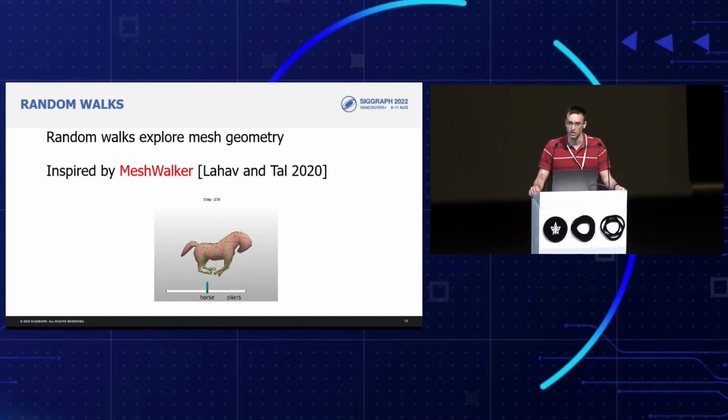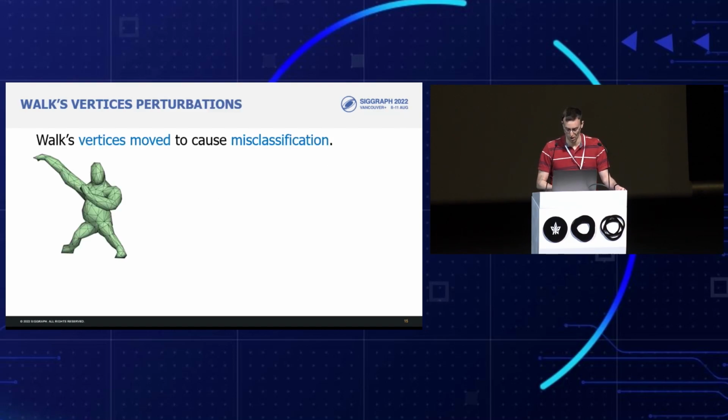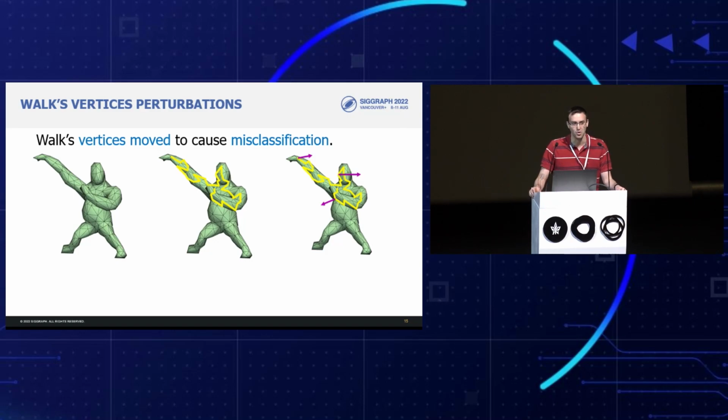It imposes order and regularity, and as has been shown by Lahav and Tal, it is good for classification and for segmentation. But how will we use it for adversarial attacks? Well, given a random walk, we change the vertices along it slightly to cause misclassification.